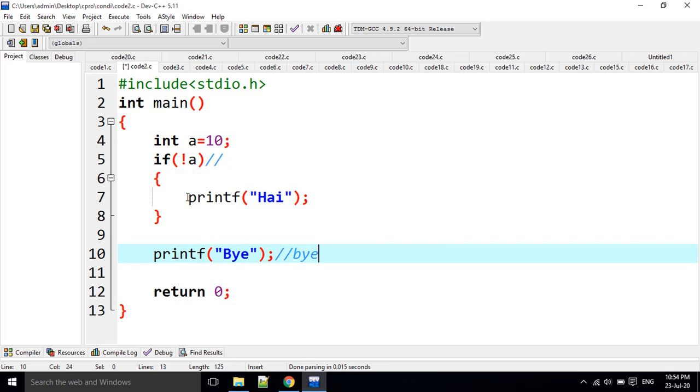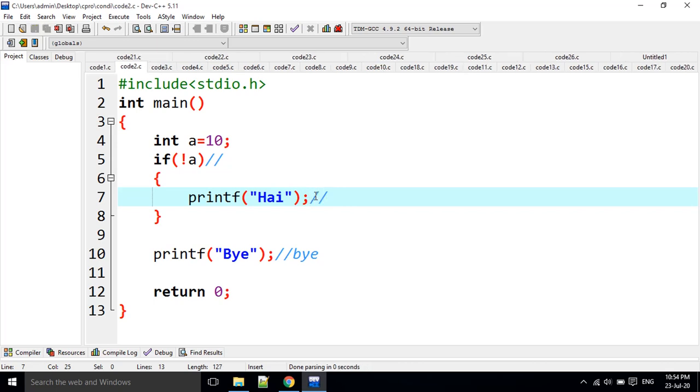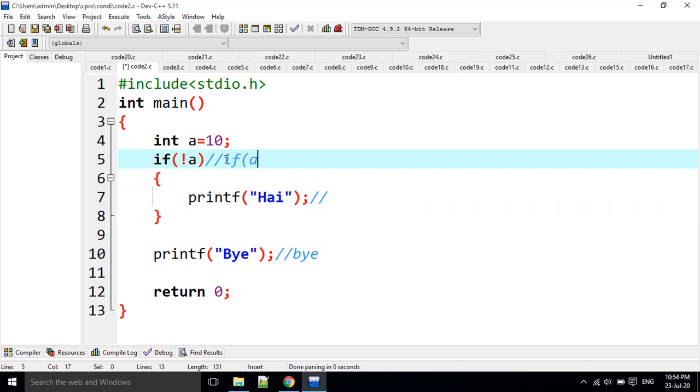But we have to check whether this other statement is executing or not. If of A, where A is 10, 10 is true, right? True represents 1 here. And one more operator is there, the logical not. Logical not converts true into false, and false into true.